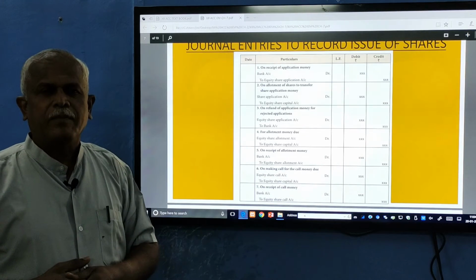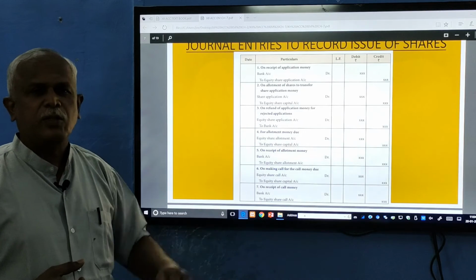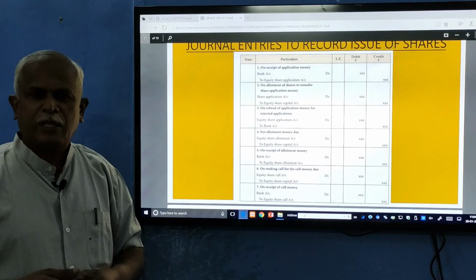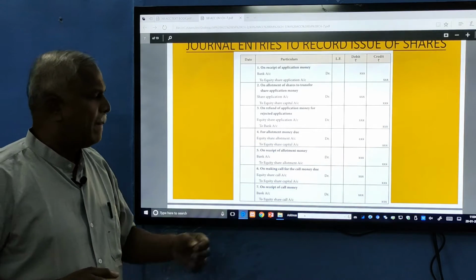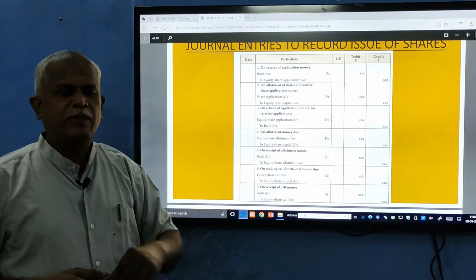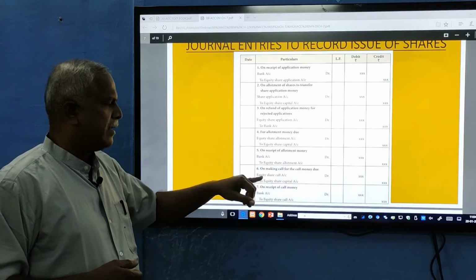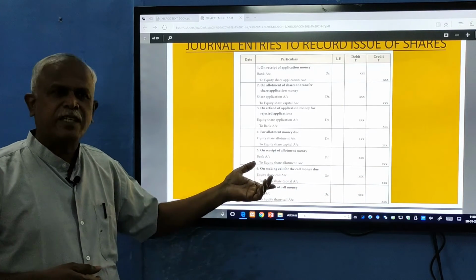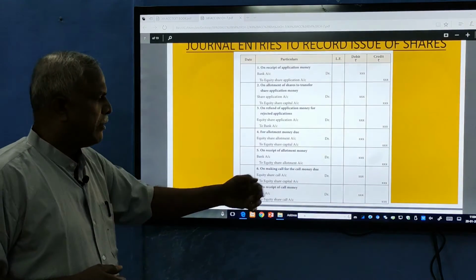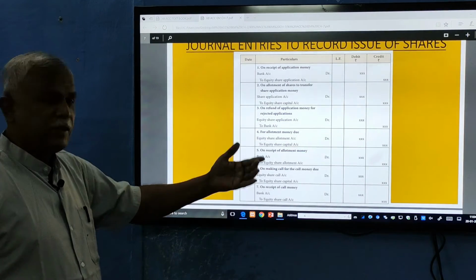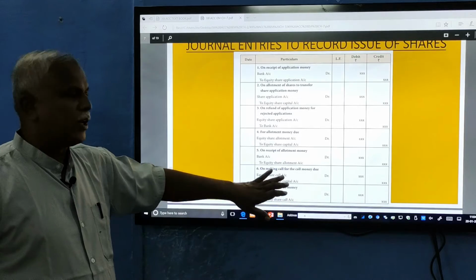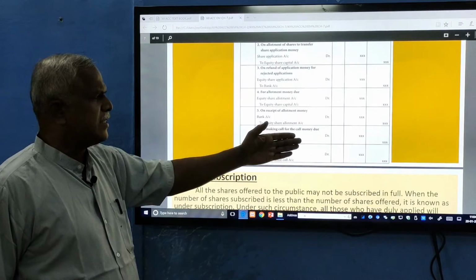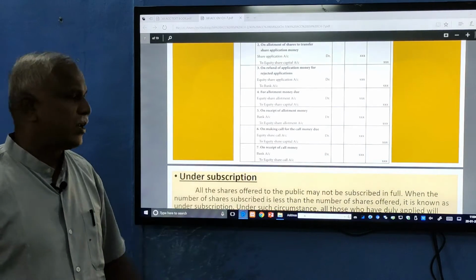In the same way, calls are also informed to the shareholder through a letter, or nowadays through email, and call money is received from them. In the same manner, equity share call account, if it is the first call, to equity share capital account, and when you receive the money, it will be bank account to equity share call account. These entries are repeated for the next call also.